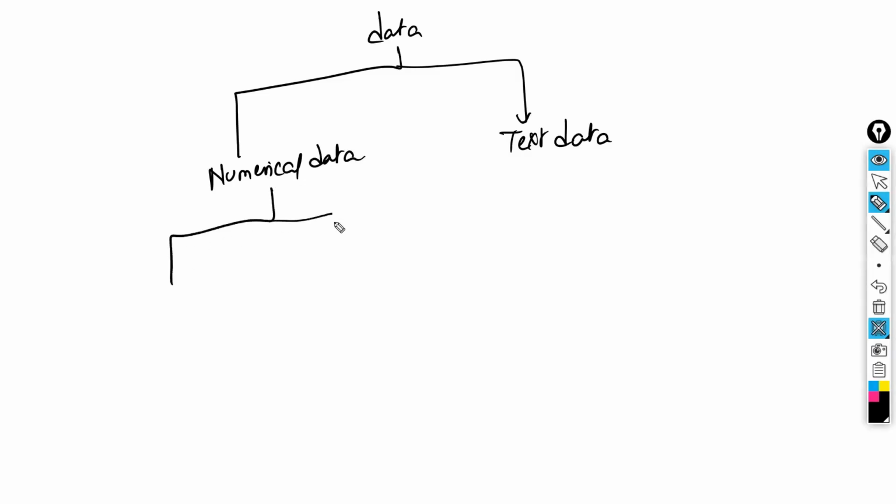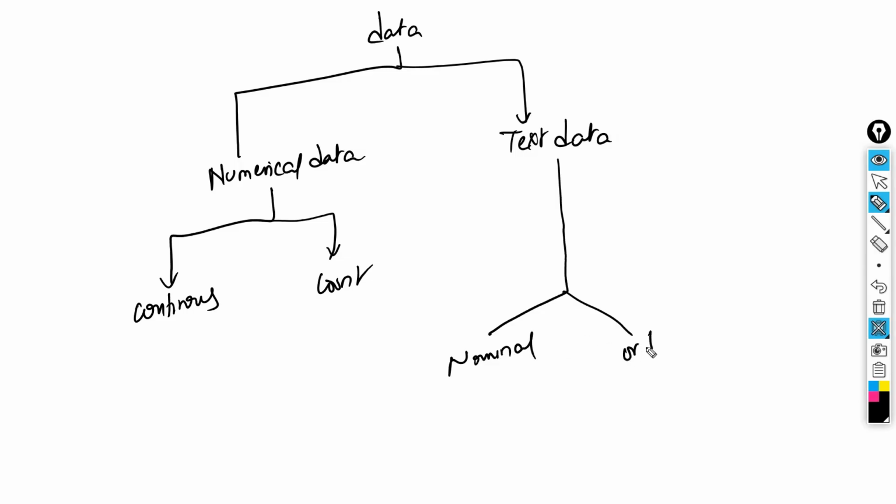Numerical can again be subdivided into two parts: one is called continuous, and one is called count. Whereas the text data I have is with respect to nominal and ordinal. I can represent it in this way also.